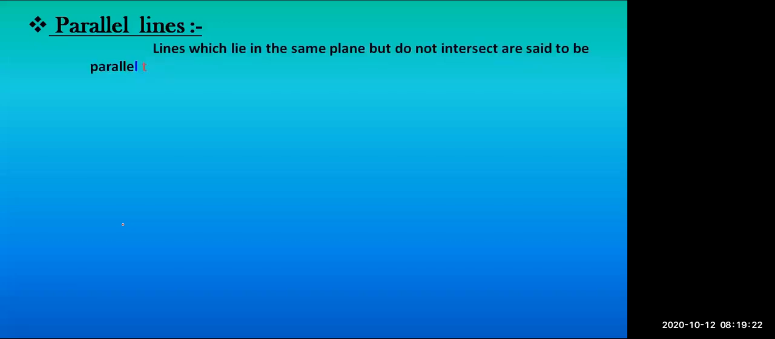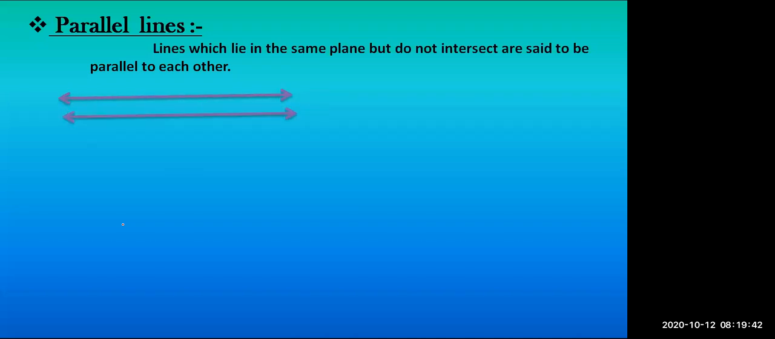One more concept is there in the same lesson, that is a parallel line. Lines which lie in the same plane but do not intersect are said to be parallel to each other. That means if there are two or more lines which are in the same plane but they cannot intersect, nowhere they meet each other, such lines are called parallel lines.